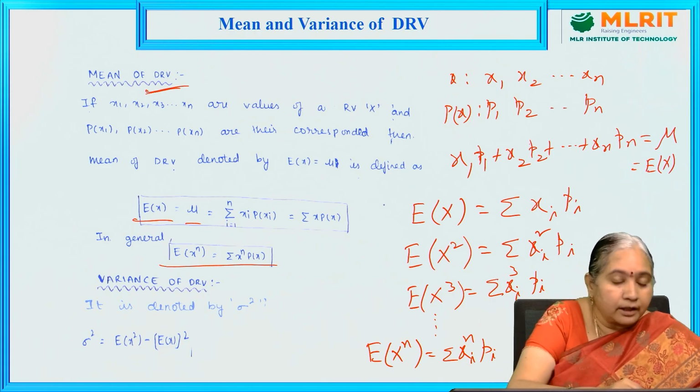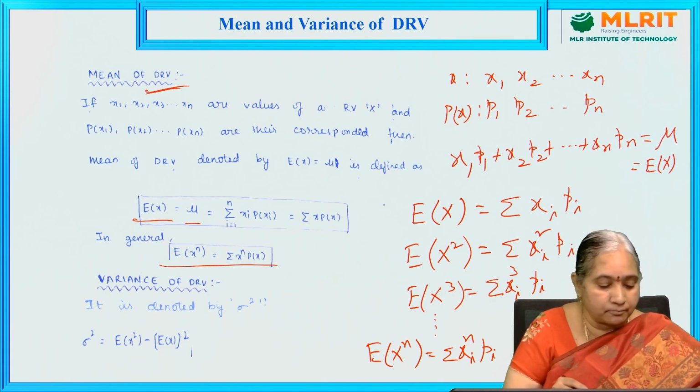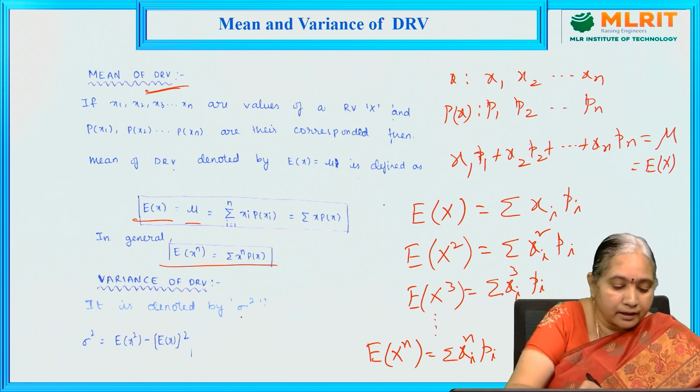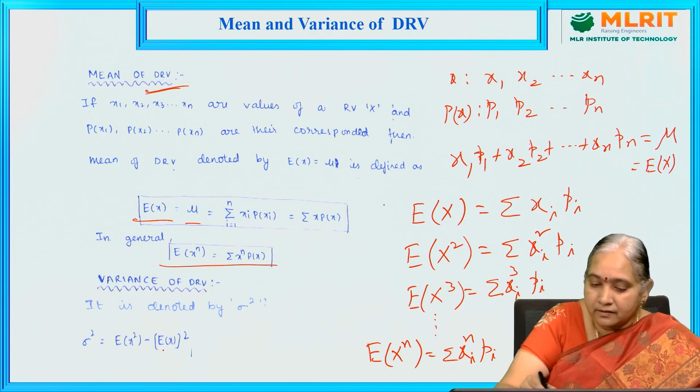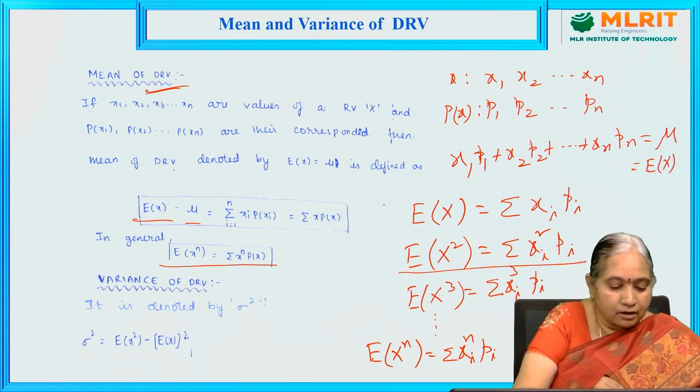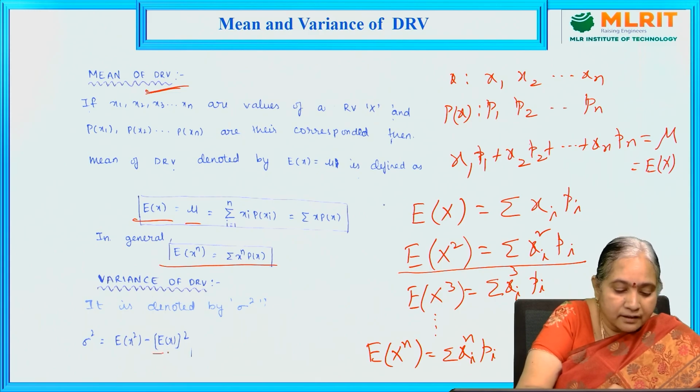Similarly, we can define the variance of a discrete random variable. It is denoted by sigma square and it is given by E of x square minus E of x whole square, where E of x is mu.